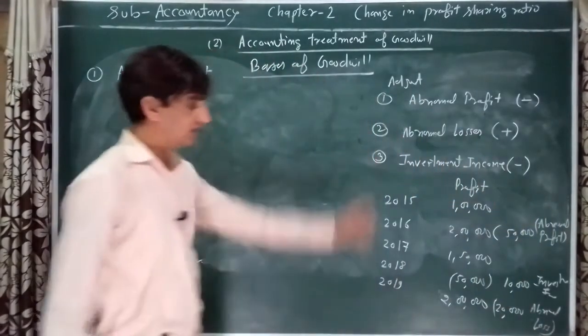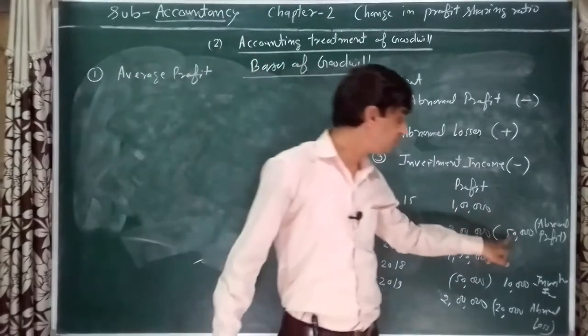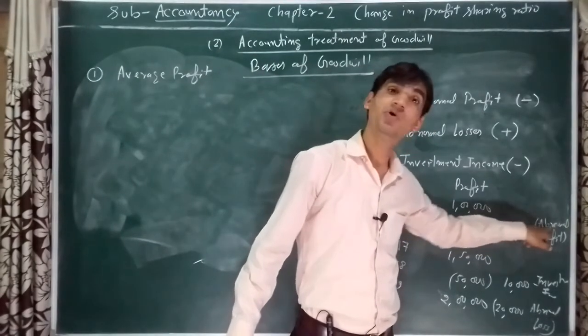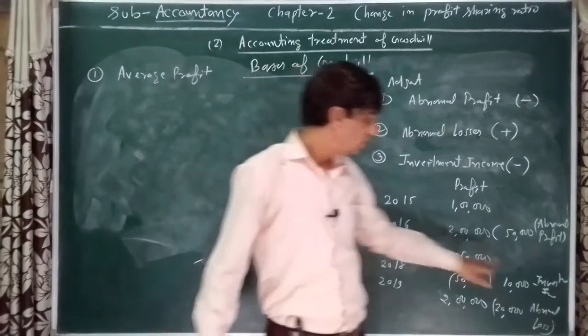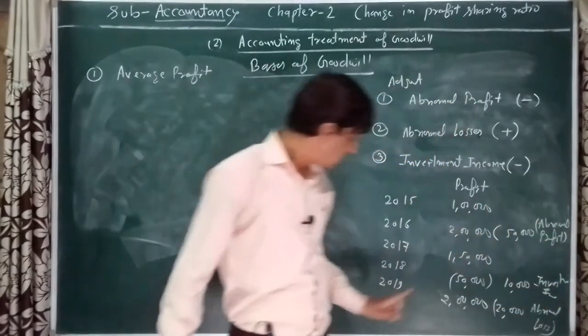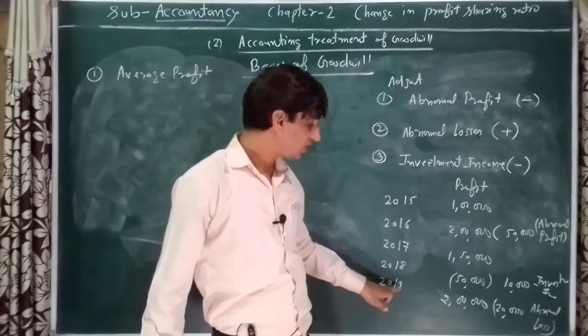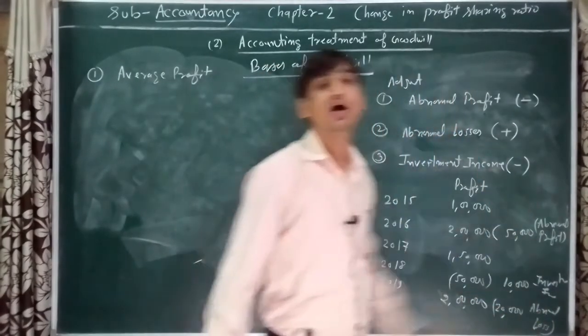Is it clear? Listen. In profit of 2016, rupees 50,000 included abnormal profit. In profit of 2018, rupees 10,000 included as investment income, and in profit of 2019, rupees 20,000 adjusted as abnormal loss.